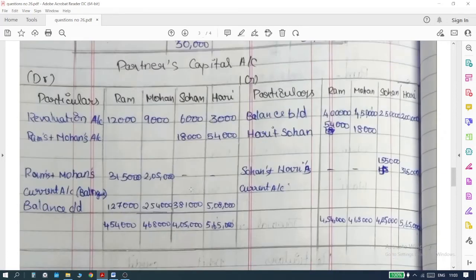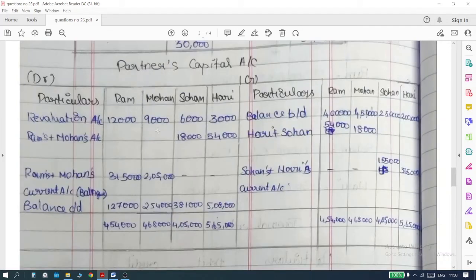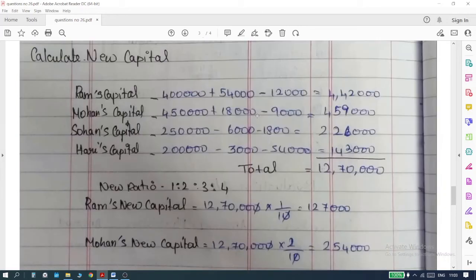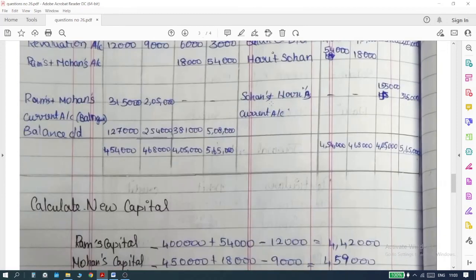In the same way, you will do it for all the other partners. Mohan has got 4,50,000 plus 18,000, and on this side he has got 9,000. We have to subtract it. So 4,50,000 plus 18,000 minus 9,000, we have 4,59,000. Similarly, do it for Sohan and Hari also.